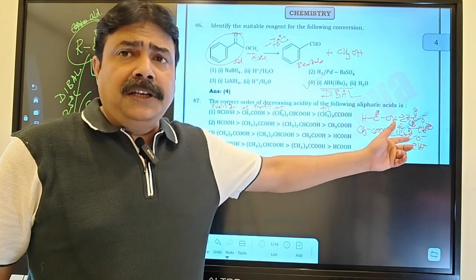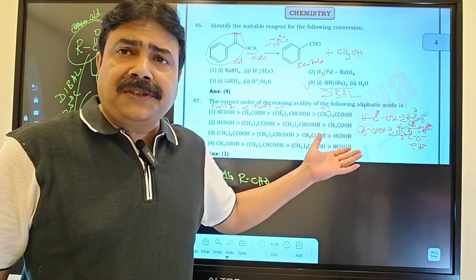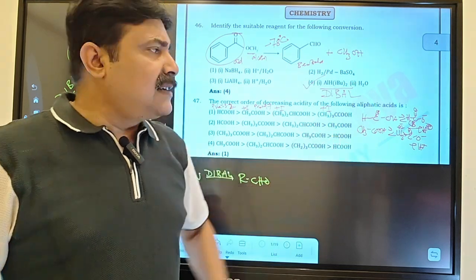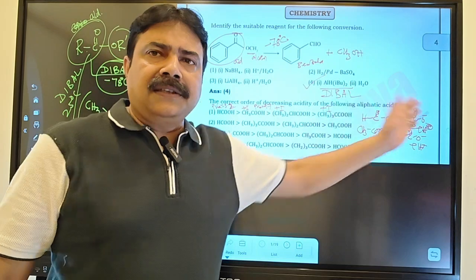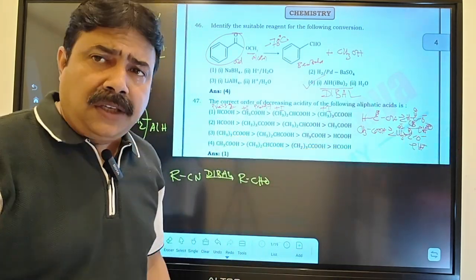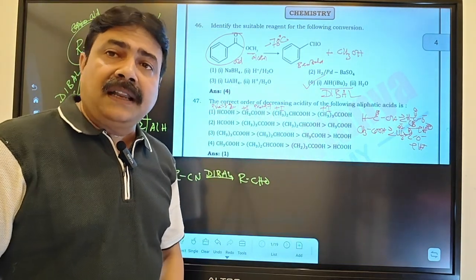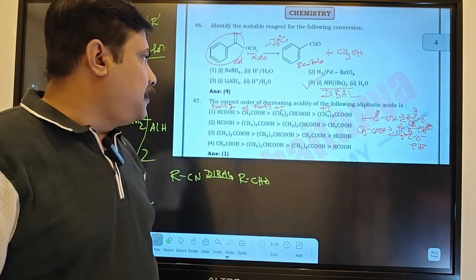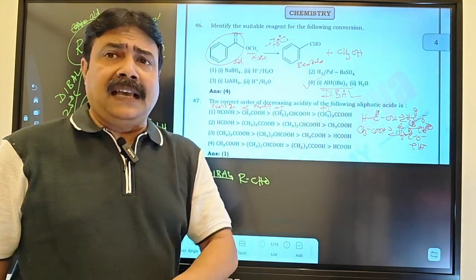Destabilized. As the stability of the conjugate base is less, the corresponding acid will not be stronger, it will be a weak acid. So if the conjugate base stability is not there, the reaction will not go in the forward direction. If the reaction is not going in the forward direction, it will not give the H plus. So the pK value also confirms the data: formic acid pK is 3.2, acetic acid is 4.7. Lower is the pK, higher is the acidity.